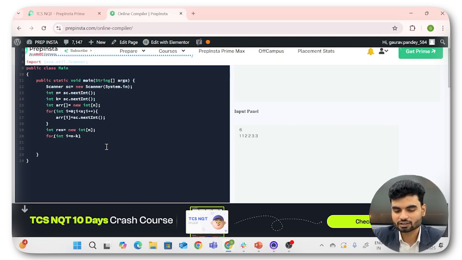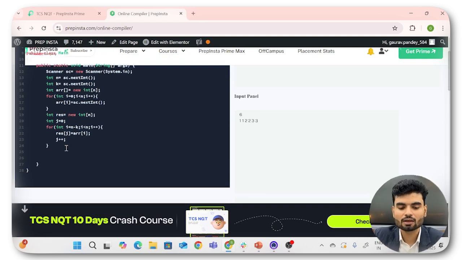Correct, makes sense. Again, this i should be less than n, the length of the array, and again i plus plus. We'll insert this value in the resultant array at index 0, but anyhow we need a starting index as well for insertion. Let's say int j for inserting values, which starts from 0. So in result at the j pointer on index 0, first I'll insert this upcoming value, arr[i], and I'll do j plus plus for having the next upcoming value.